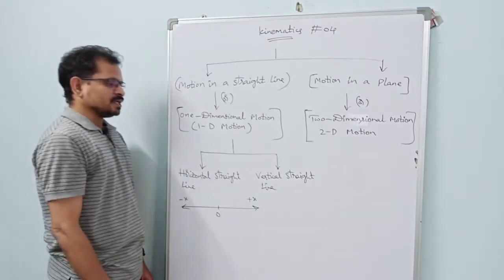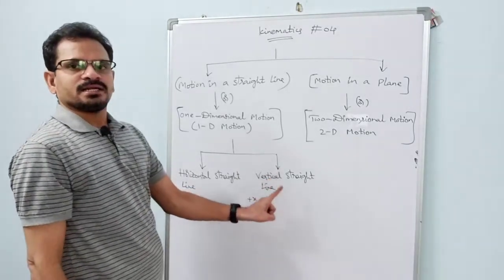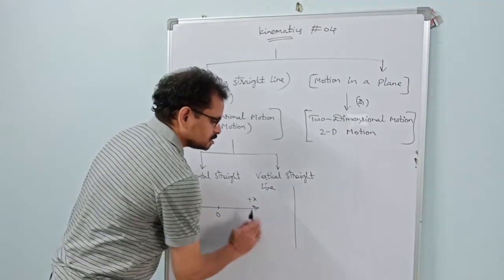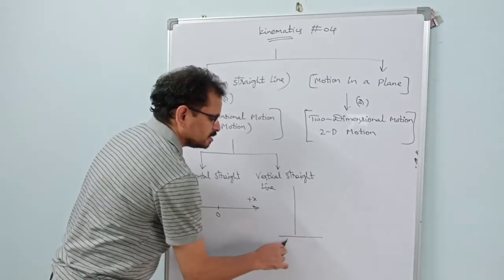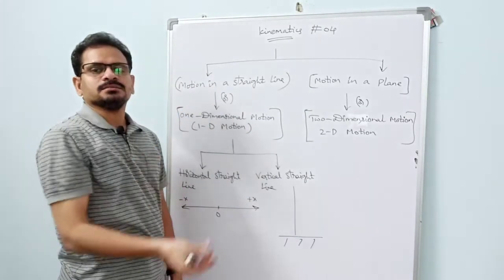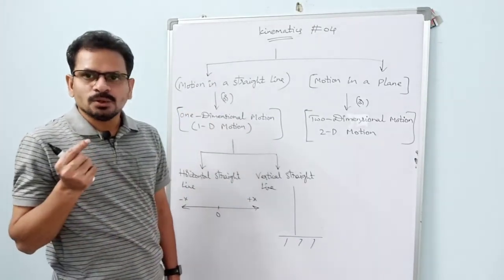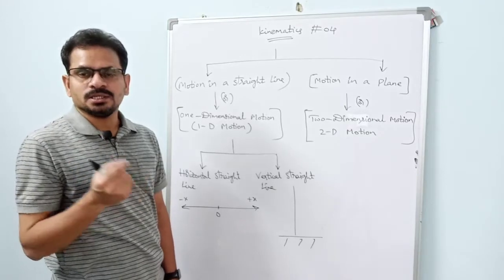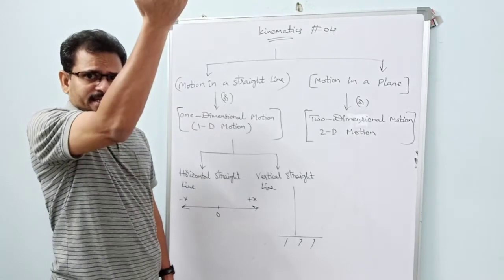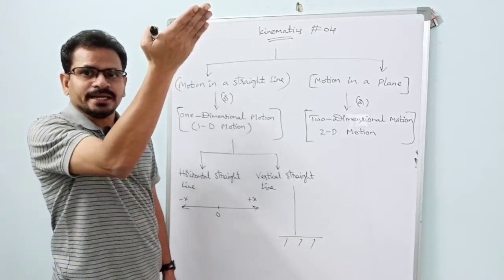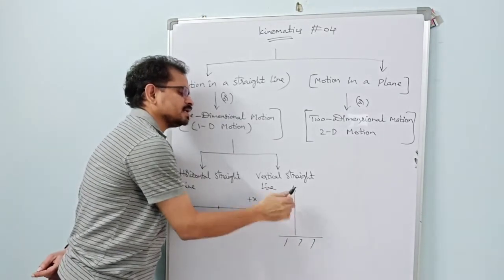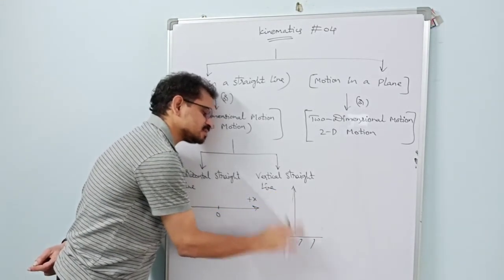Next is the vertical straight line motion. What about the motion of these bodies? Suppose this is the ground. If we throw a body vertically upward, what happens if there is no wind? If there are no air currents, what happens? The ball moves along this straight line in the upward direction and again falls along the same straight line. Like this, it goes up along this line and again falls along the same straight line.